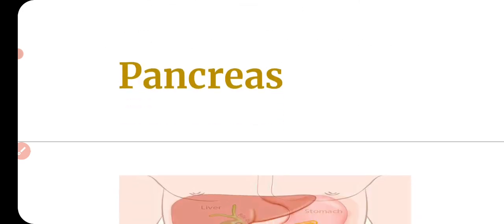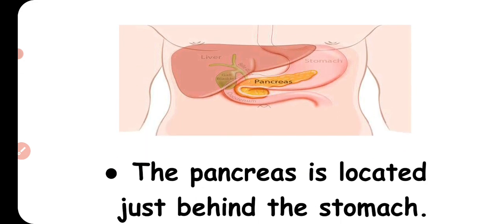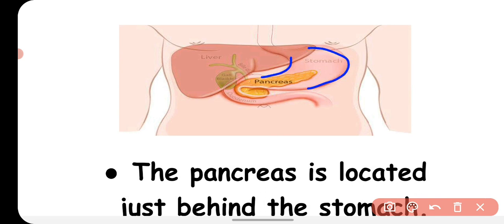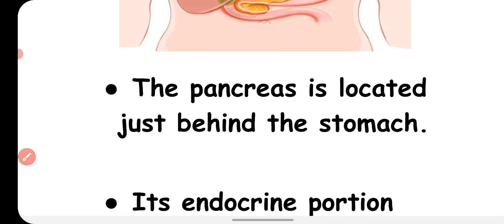Now we will talk about the next endocrine gland, that is called the pancreas, which is actually exocrine as well. The pancreas is located just beneath the stomach. So this is the stomach, and under the stomach there is this organ. This is called the pancreas, a leaf-like organ, located just behind the stomach.